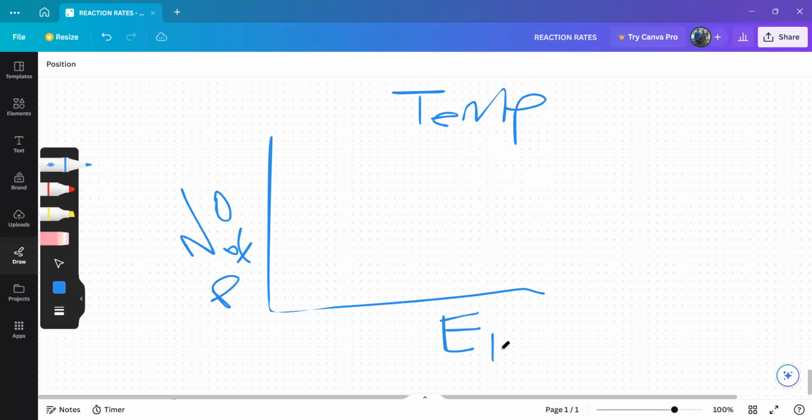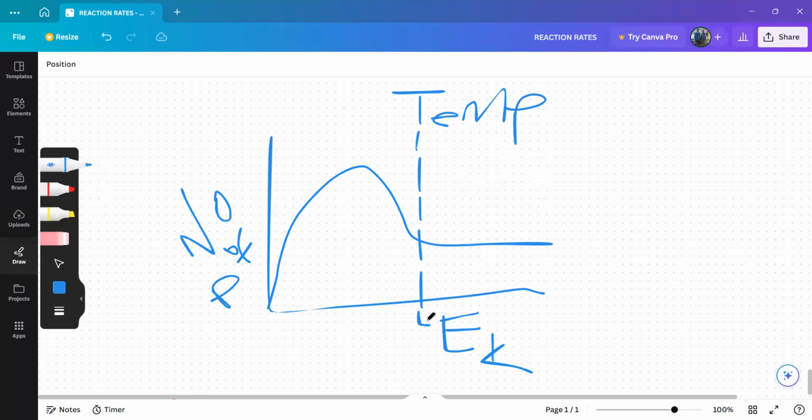This is Ek. The graph of temperature will go like this. You start here and go like this. This is the graph of temperature. Then here, the graph of temperature will have the activation energy, your EA.